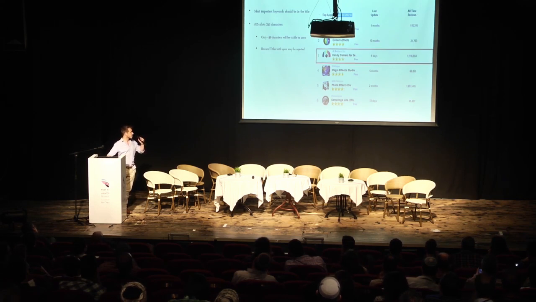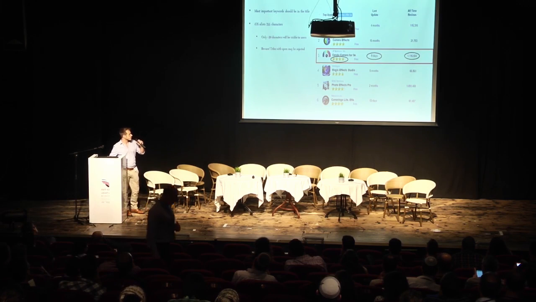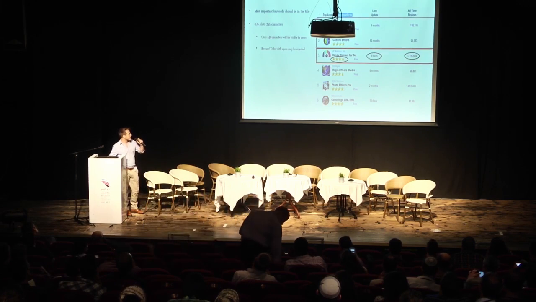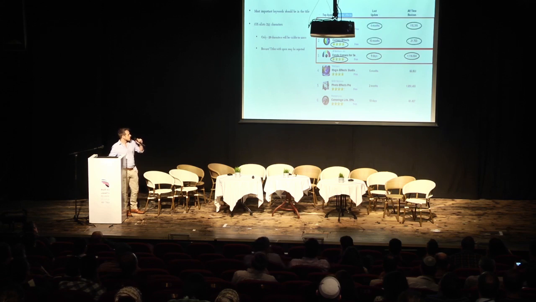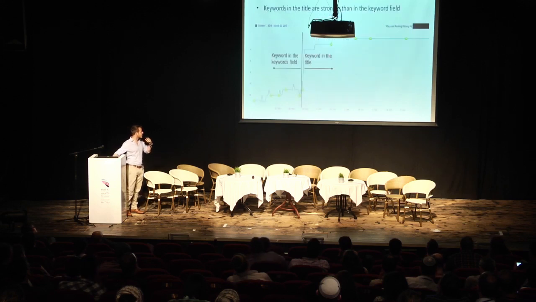So if you look at the third application, Candy Camera by the JP Brothers, this is an application with over a 4-star rating and over 1 million reviews. It's frequently updated, yet it's being outranked by two applications which are clearly not as good. Less than 4-star ratings, one of them hasn't been updated in over a year, significantly fewer reviews, but yet they are outranking it quite simply because they have the exact keyword in their title. Later we'll go into what exactly this is giving them.